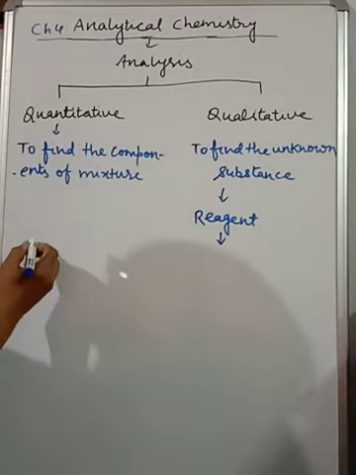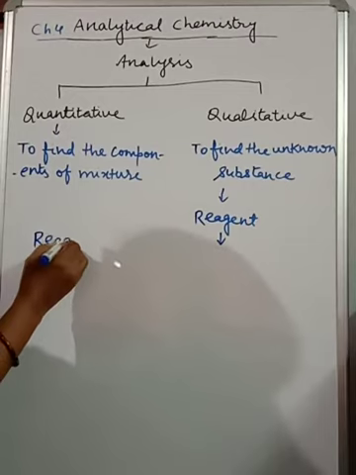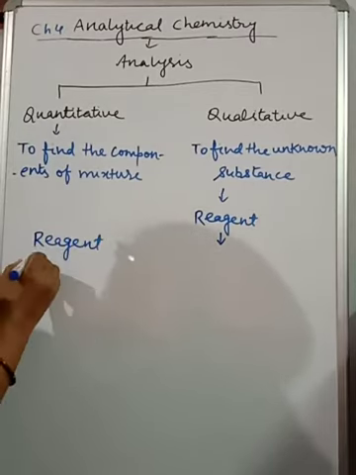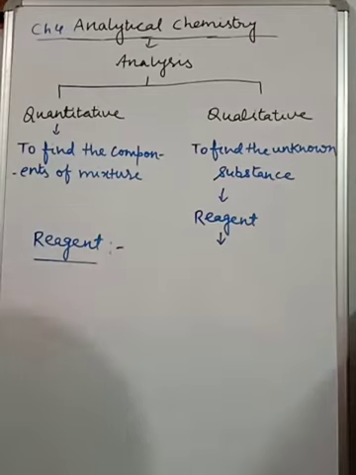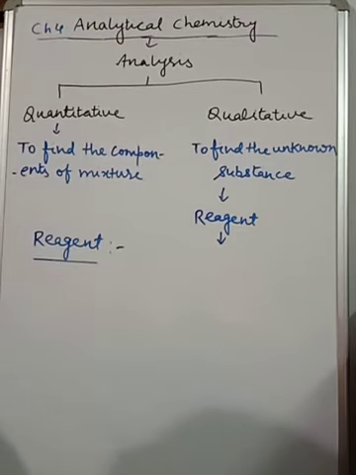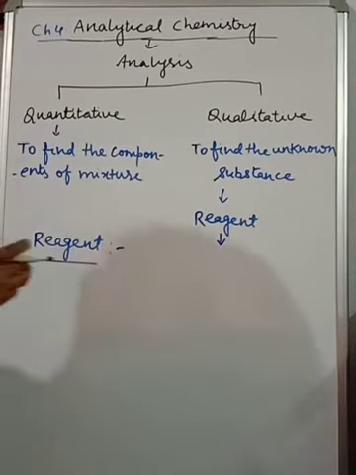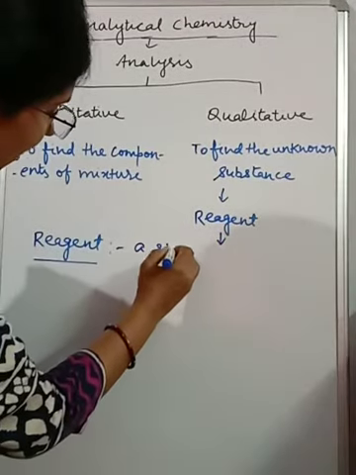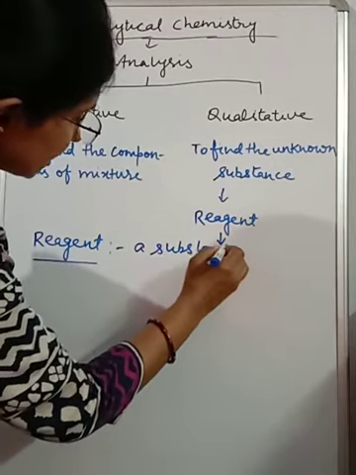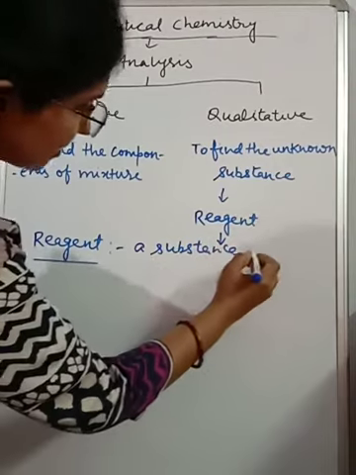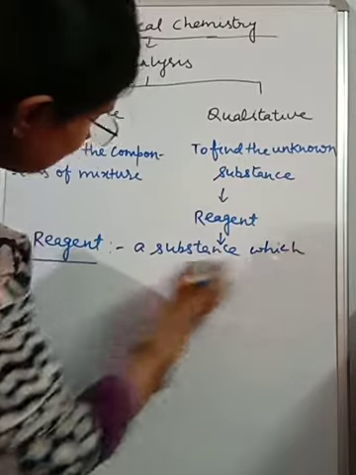Reagent is actually a chemical. When you enter the lab, you get some substances placed in bottles on your table, and we normally use them for reaction. How do we use them? By taking them and adding to any solution. So reagent is a substance that reacts with other substance. Clear, students? Meaning of reagent? A substance which reacts with other substance.